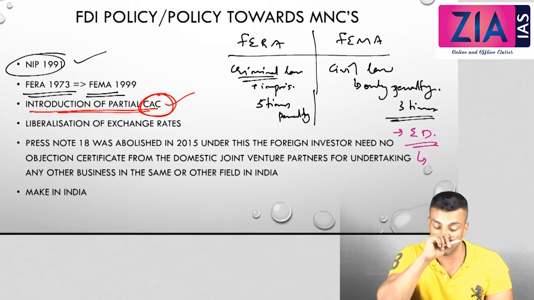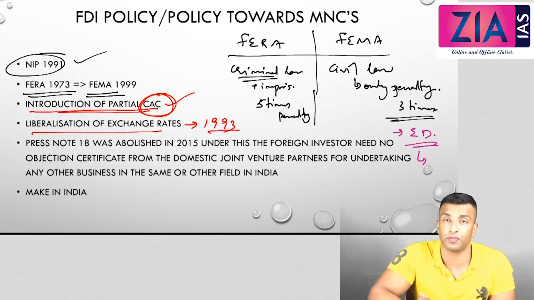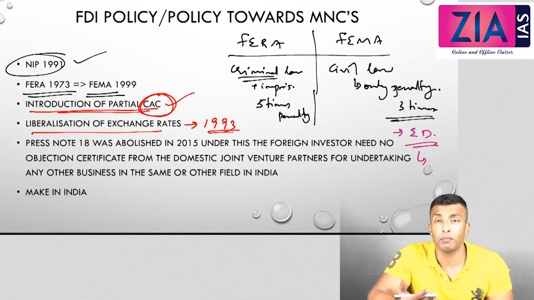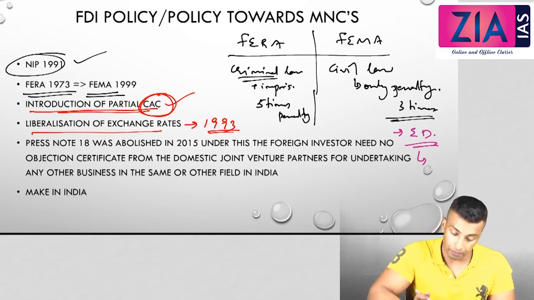Introduction of partial current account convertibility. Liberalization of exchange rates. So you already know that from 1993 onwards we have a managed float. So floating but managed float, RBI can interfere in case there is a problem in the currency.